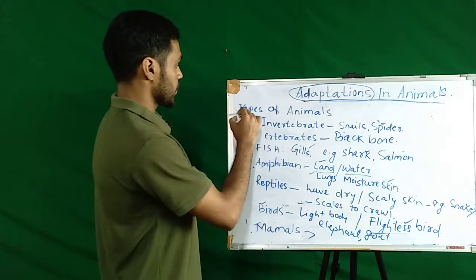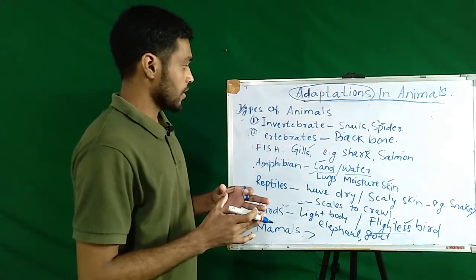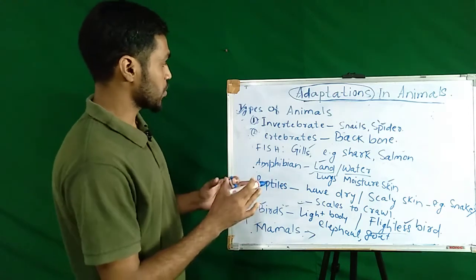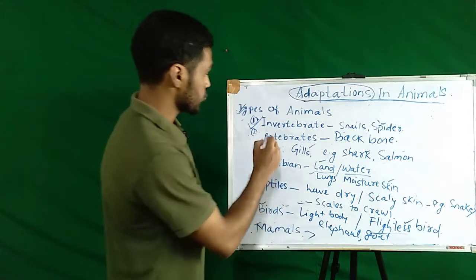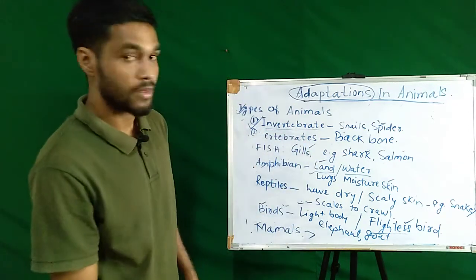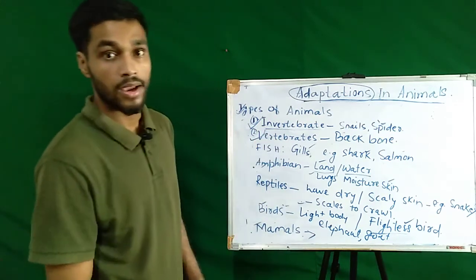There are two types of animals. The first one is invertebrate animals and the second one is vertebrate animals.